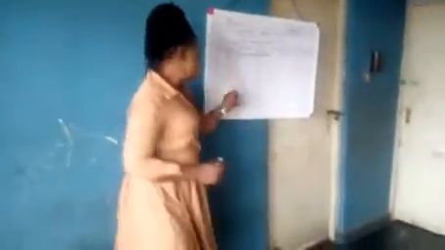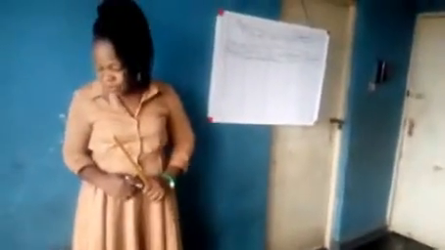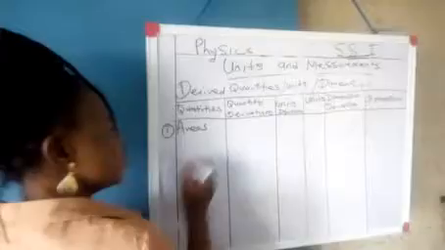Now, quantities. Derived quantities. What are those derived quantities? I'll start from areas.